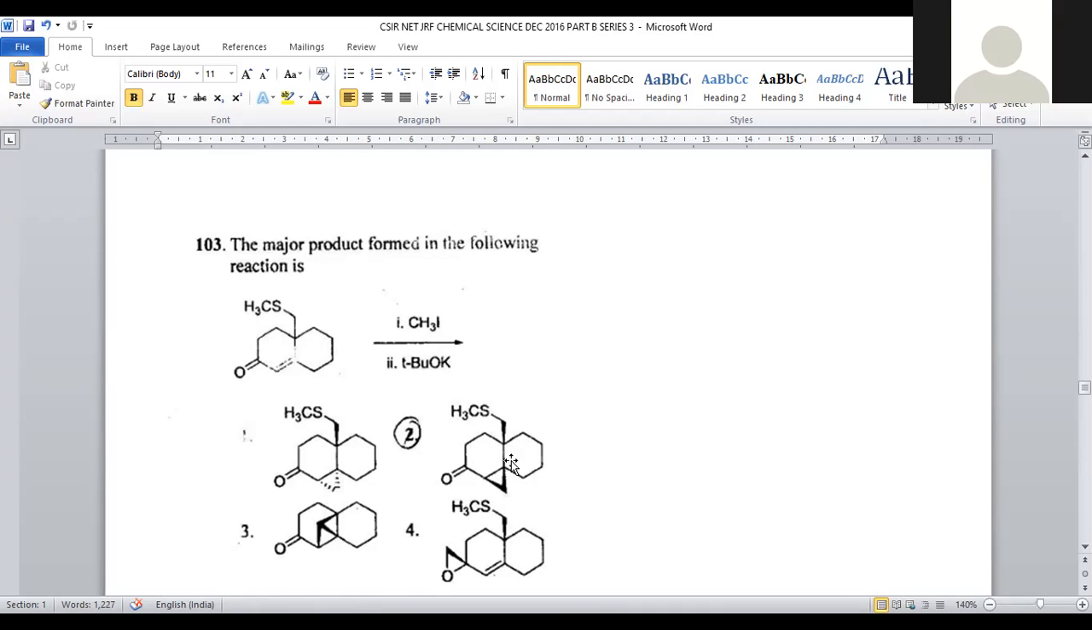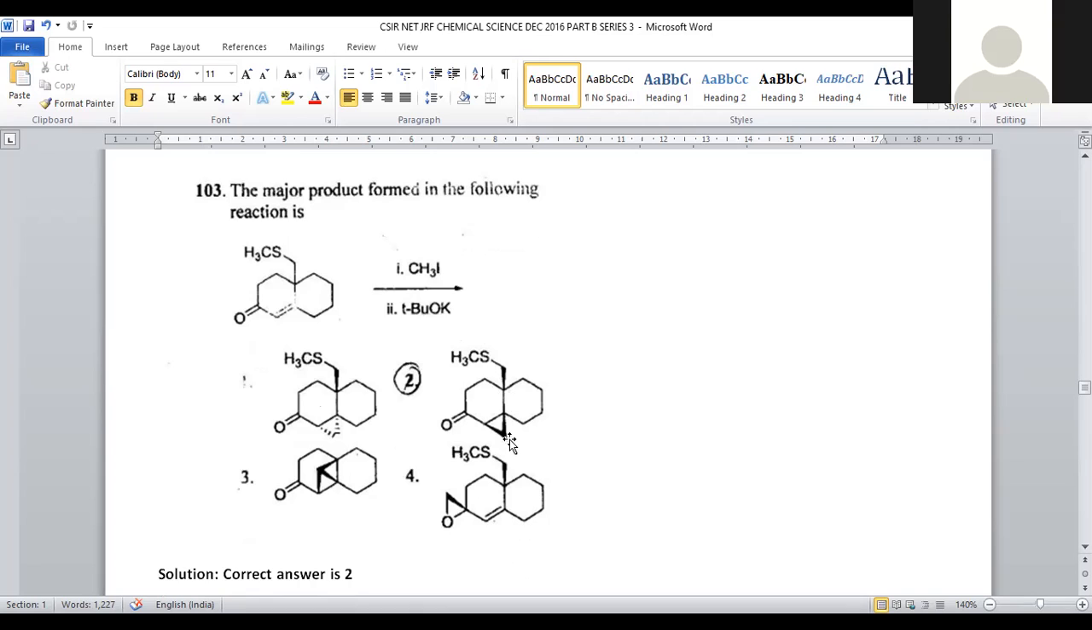That is observed in option number 2, right? So option number 2 is the correct stereochemistry and the final product. So what we are expecting for this? Let us discuss in brief about this one.